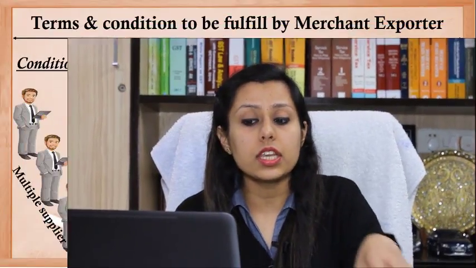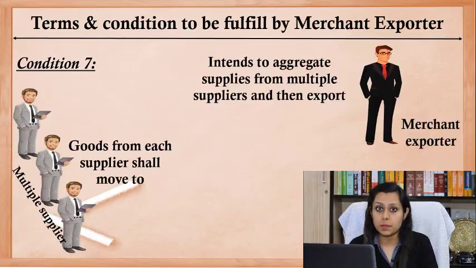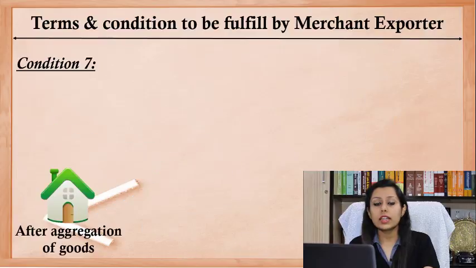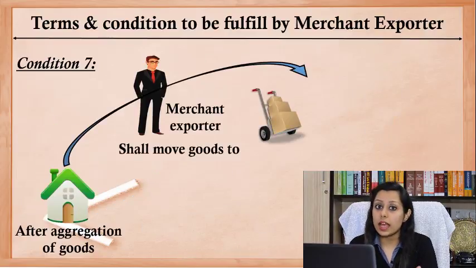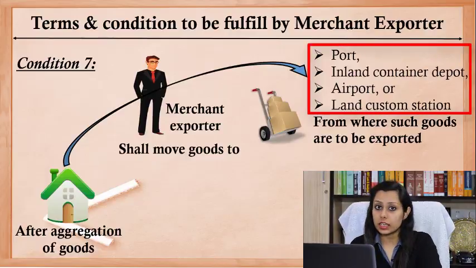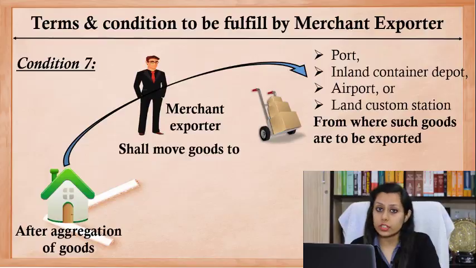In case the merchant exporter is procuring goods from more than one supplier and then aggregating and exporting them, then he can aggregate all those goods at the registered warehouse and then move the same aggregated goods from the registered warehouse to the port, inland container depot, airport or the land customs station for the further export.